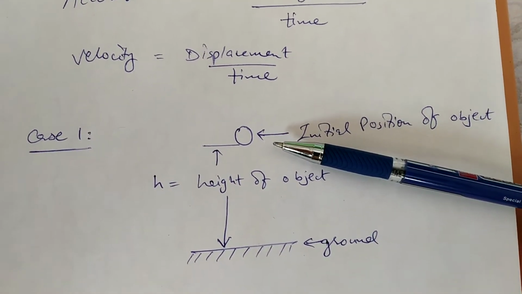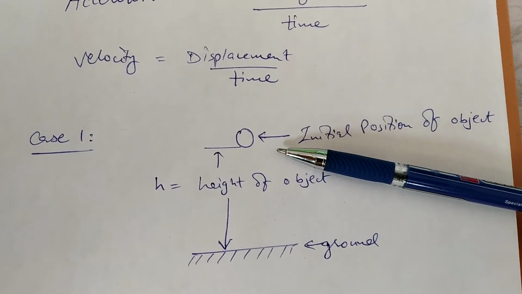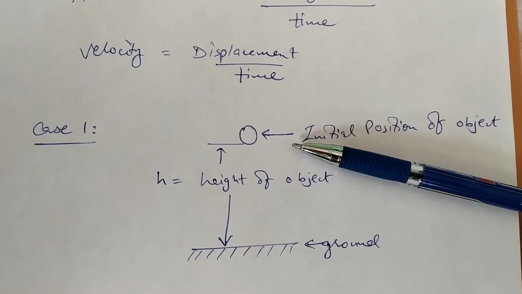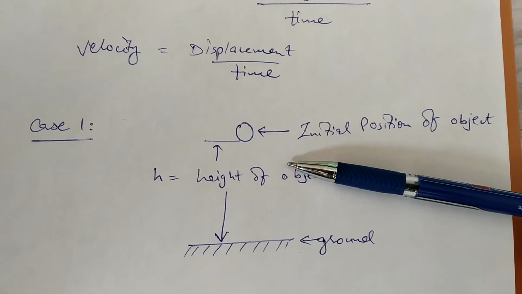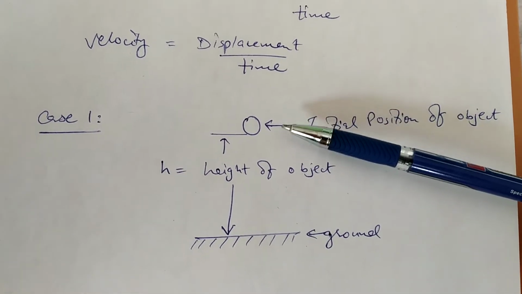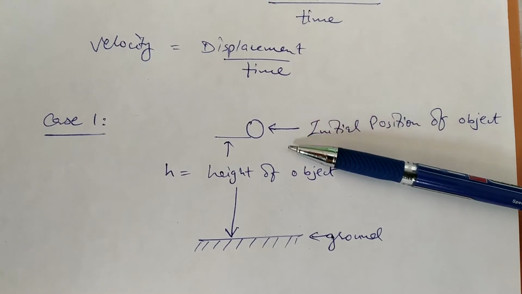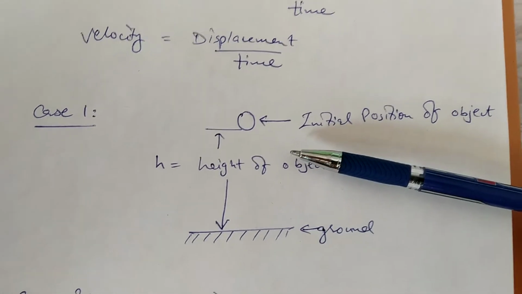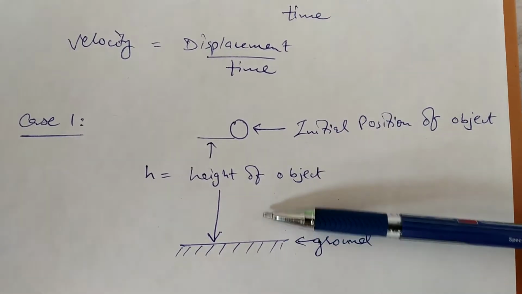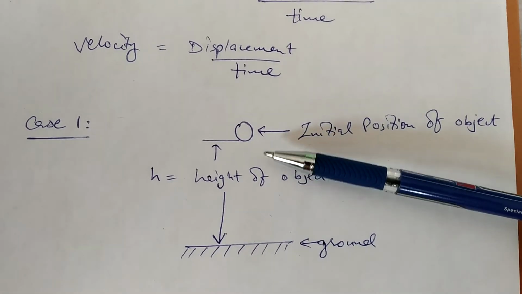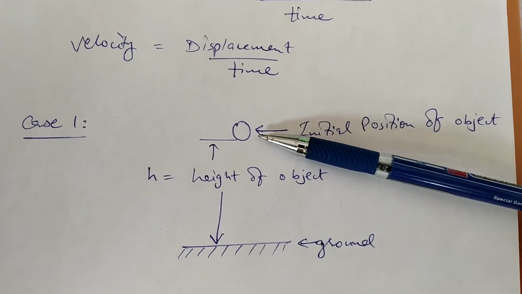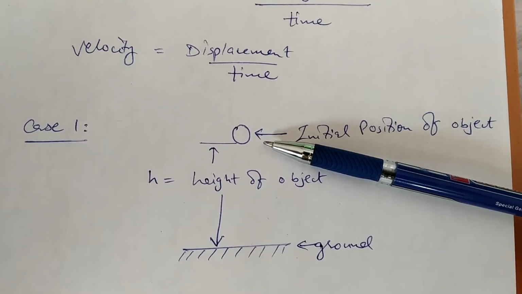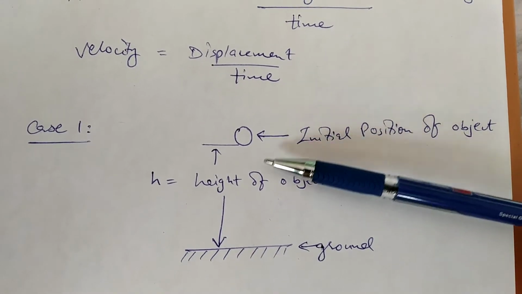It is still over here. It's not moving right now. It will move once we start the ticking of the clock. That is at time 0, its position is at the top at height h from the ground. As soon as we let this object fall towards the ground, it should start moving downwards. Now over here we are not considering any friction from air or any other parameters like wind. Let us assume that this particular object is right now in a vacuumized environment and it's not having any kind of friction because of air around it.